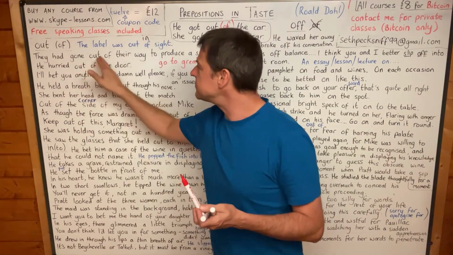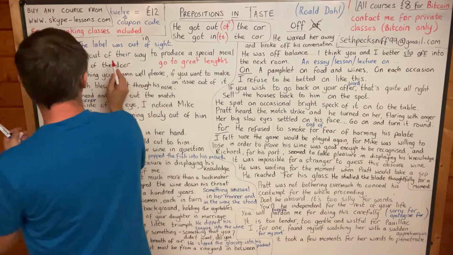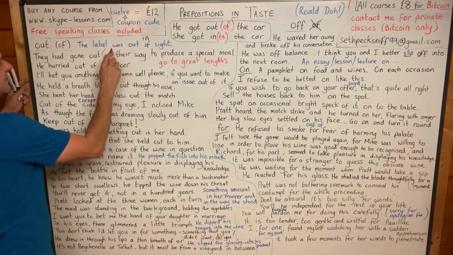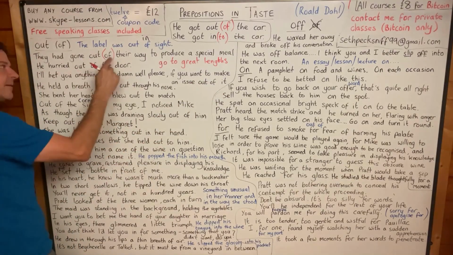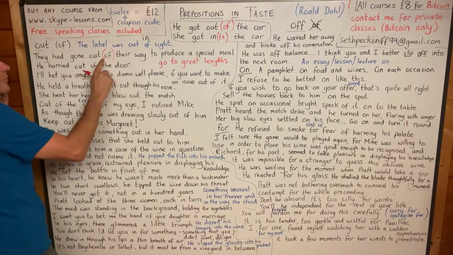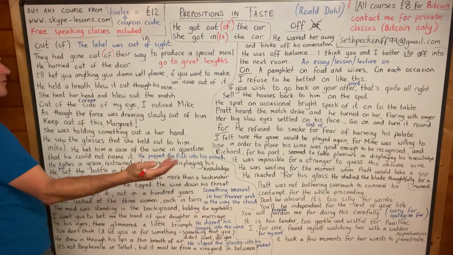Okay, and so to go out of your way to do something. And I think that in this sentence, you could get rid of the of. They had gone out their way to produce a special meal. Some people would not use it, some would. And so something to be aware of.